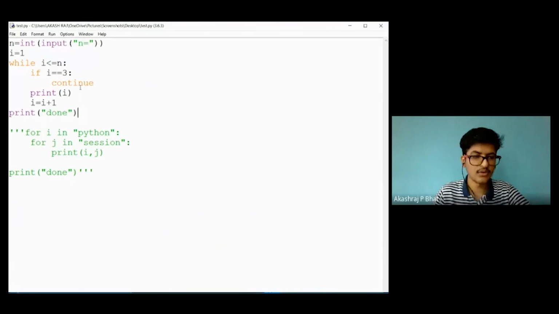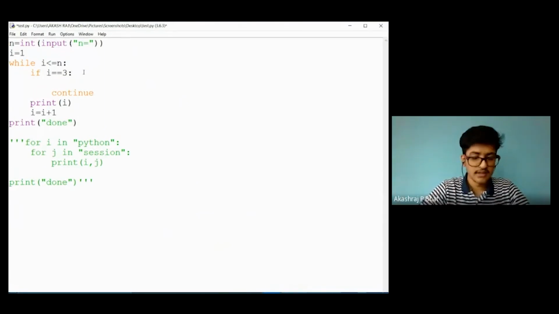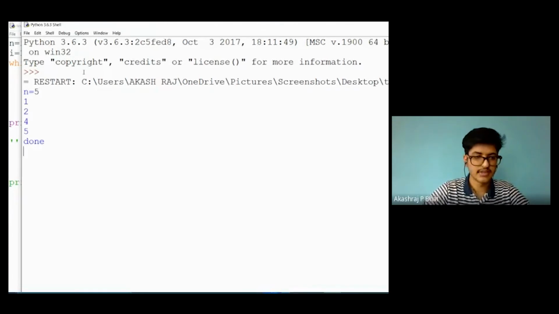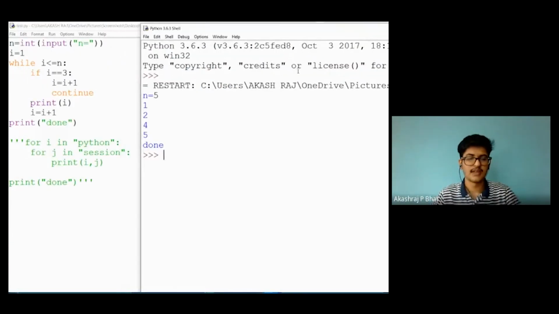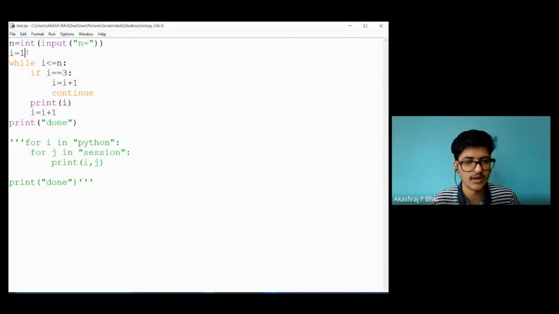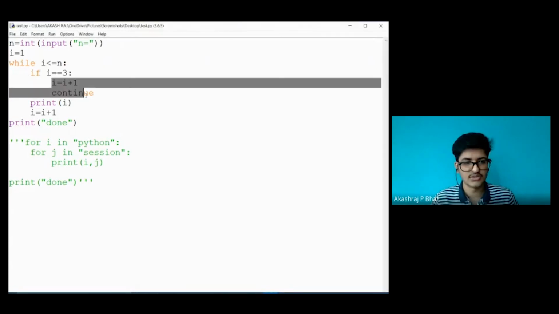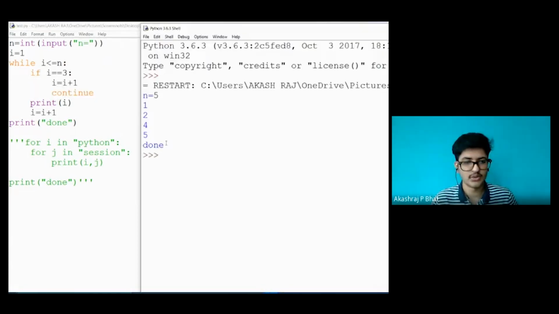Yeah. So now let me correct this by incrementing i before continue. I'll enter it as 5. So here you can see now. Initially i will be 1. I have declared it here. After that, it will check whether 1 is less than 5. True. Whether 1 is equal to 3. False. So this won't execute. It will print 1. And i will get incremented again.